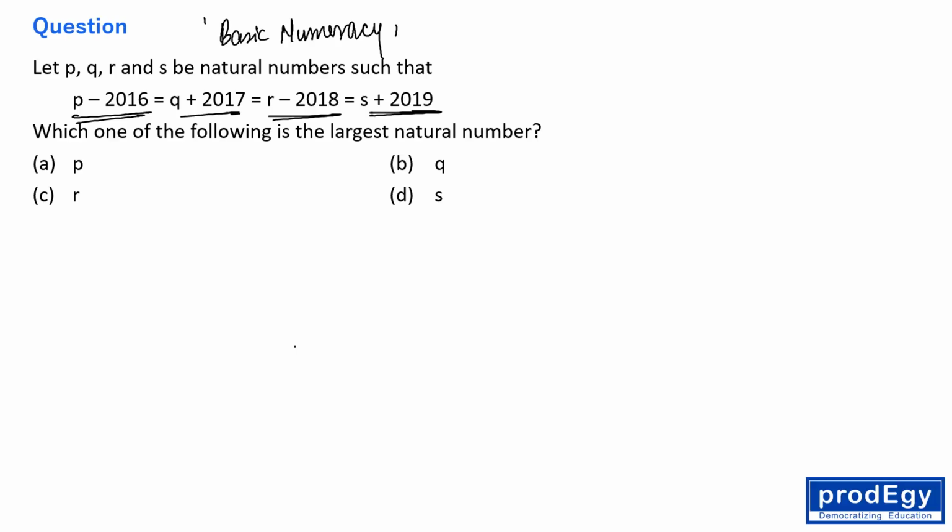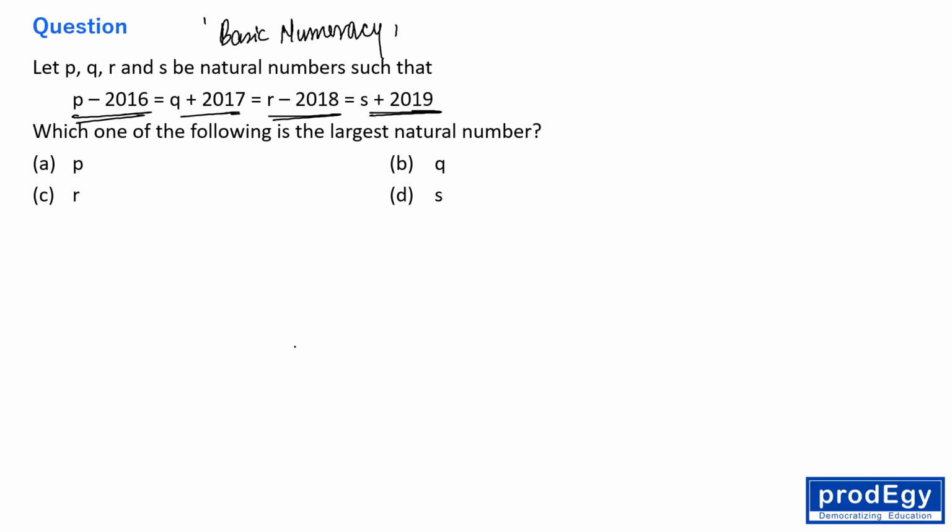So we are subtracting 2016 and 2018, where 2018 is the maximum. So R will be the largest because from R we are subtracting 2018, and from P we are subtracting 2016.